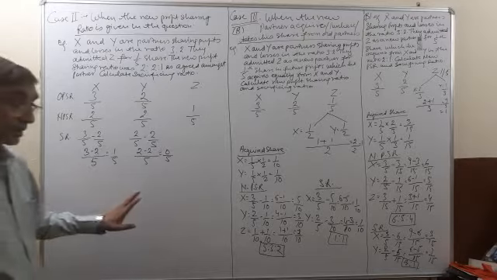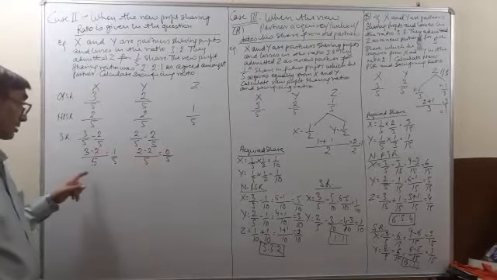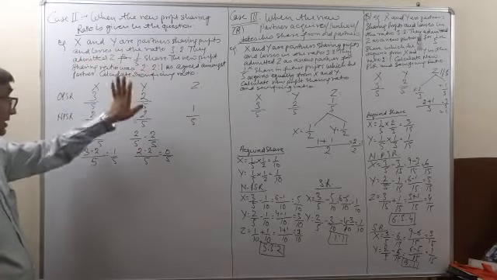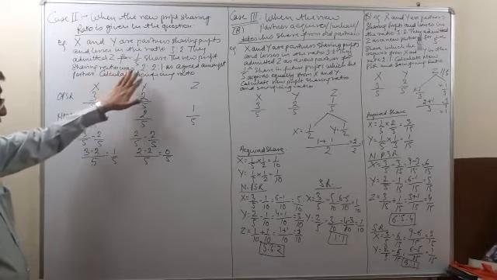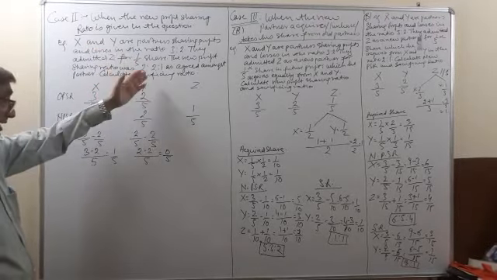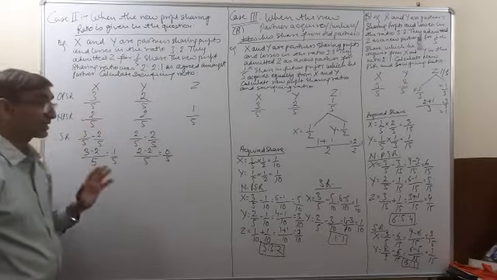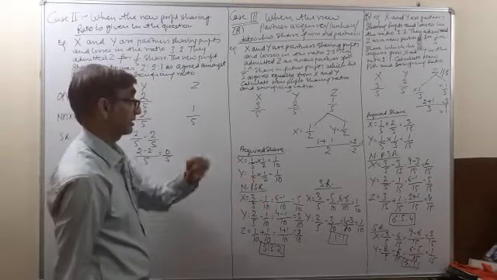It's clear? Now it is not mandatory that only a single partner will sacrifice in such a case. It depends upon the new ratio. If the new ratio would have been something else, then maybe X and Y both would have sacrificed, as we will see in the next case.